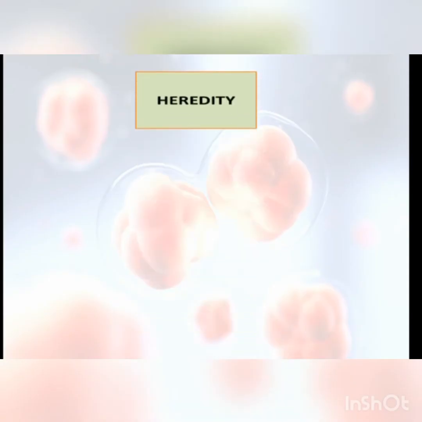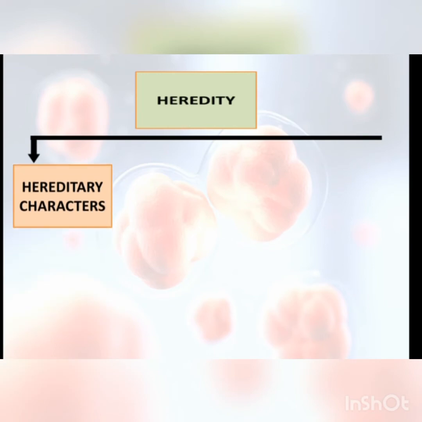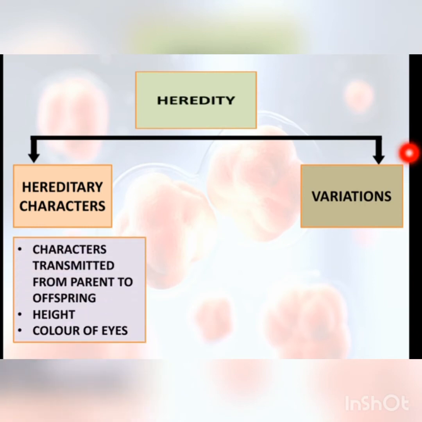Next is heredity. In heredity, we will study heredity characters, that is, what characters are inherited from parents by the offspring. Then we will study variations, that is, what the variations for heredity characters are. These are the characters that are transmitted from parents to the offspring, such as height, color of eyes, and earlobes that may be attached or detached.